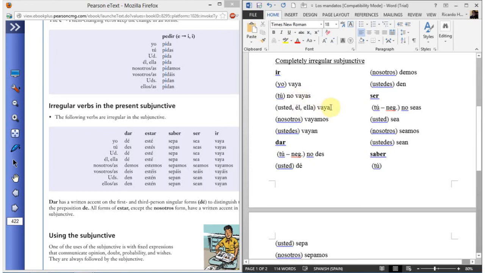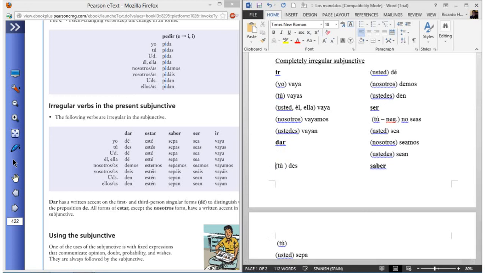The third person form in a lot of other tenses looks the same as the yo form. This one no longer has to be negative, this one too. So what should the yo form for this be? Same as the third person. Yo dé.